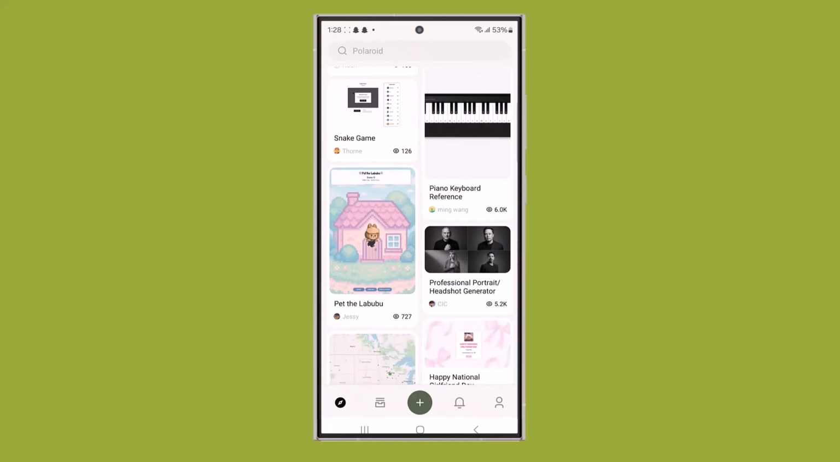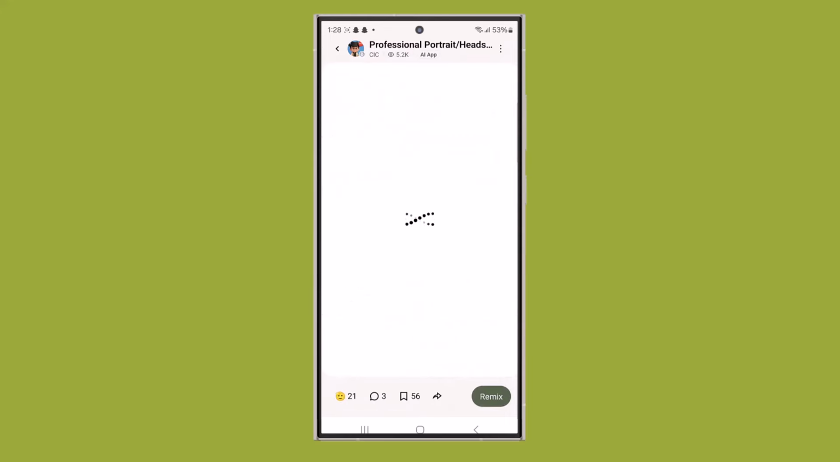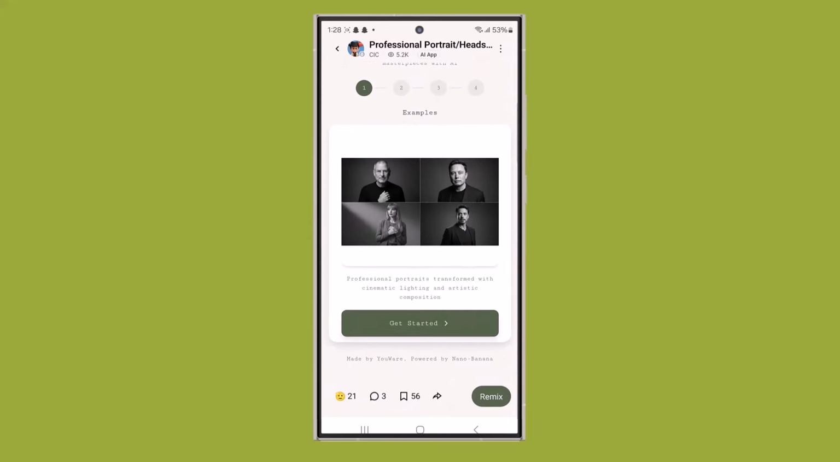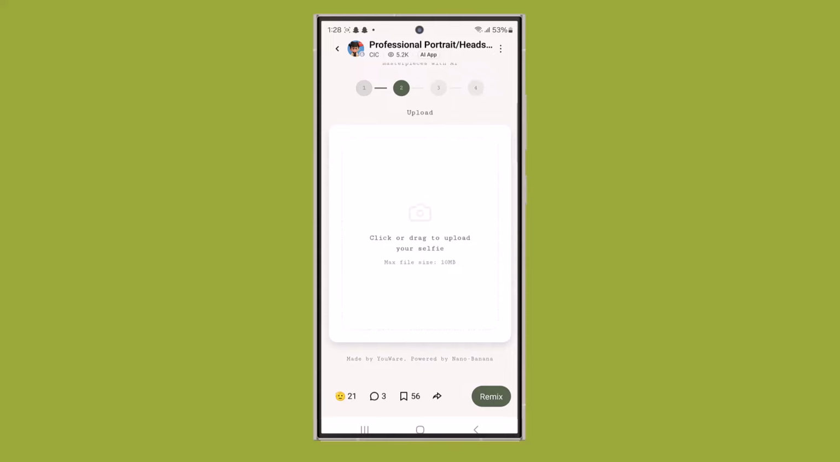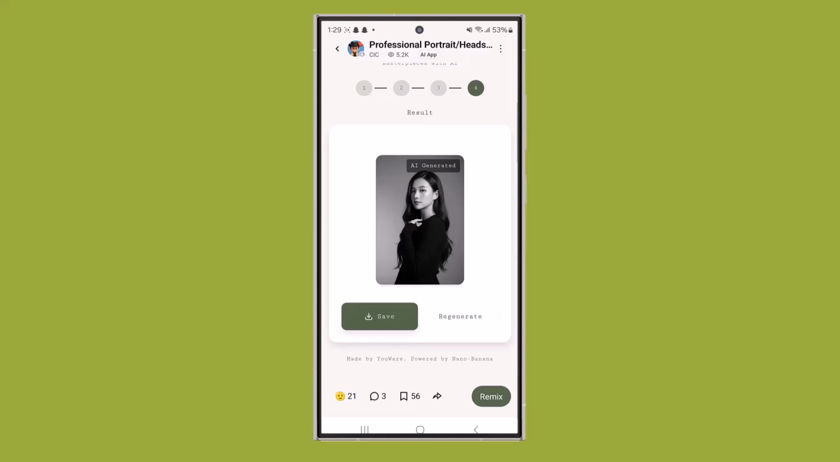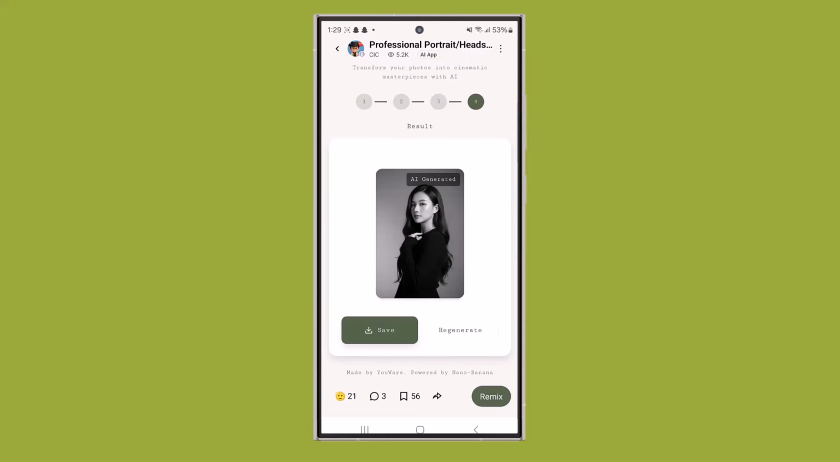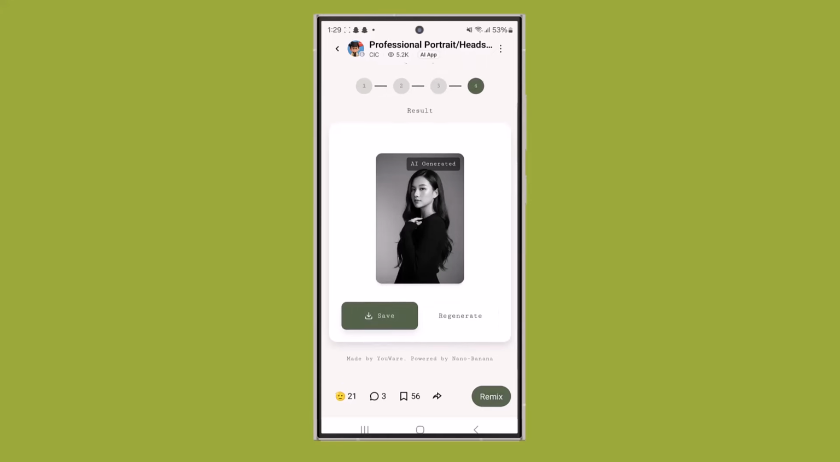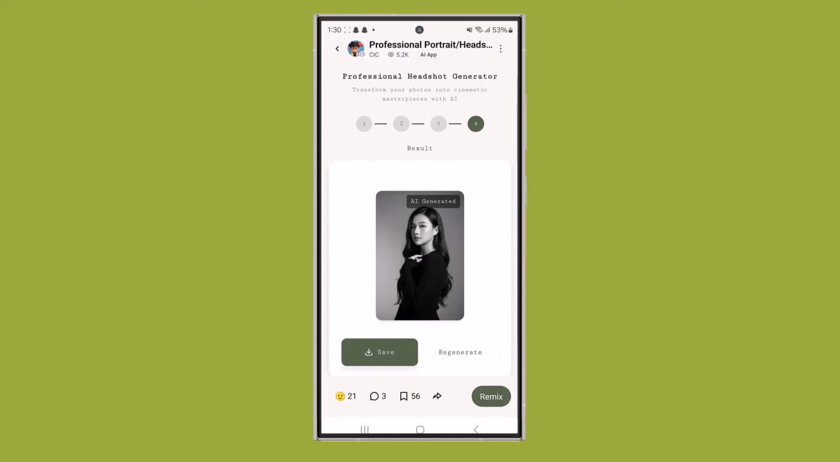Next, I'm checking out another awesome project, the Professional Portrait Headshot Generator. This one is perfect if you want clean, studio-quality profile pictures without hiring a photographer. All I have to do is upload a regular photo, and YouWare automatically enhances it, adjusting lighting, background, and overall tone to make it look like a professional headshot. It's super quick, and the results look polished and realistic. Perfect for LinkedIn, resumes, or any professional profile.